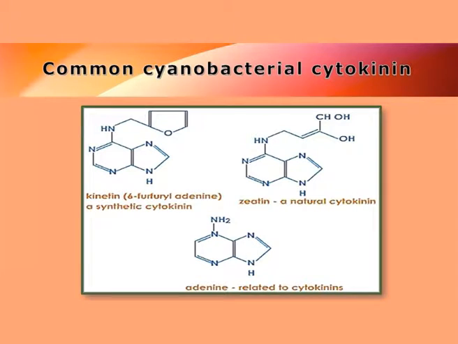And this particular cyanobacterial cytokinin can include different molecules like kinetin, like zeatin, or like the simple derivatives of adenine. So adenine in this particular bacteria is converted to different other molecules, which ultimately will bring about their apical growth, and thereby it will pollute the water body, causing water bloom.